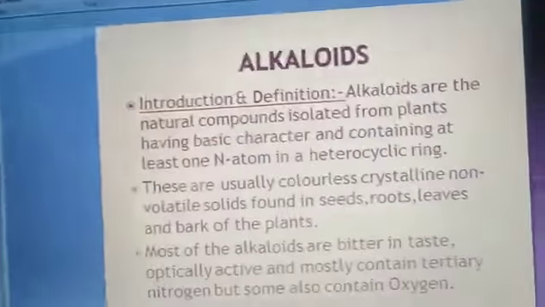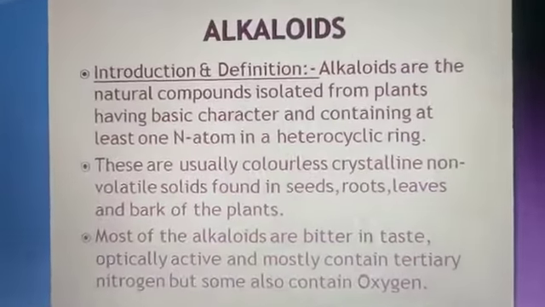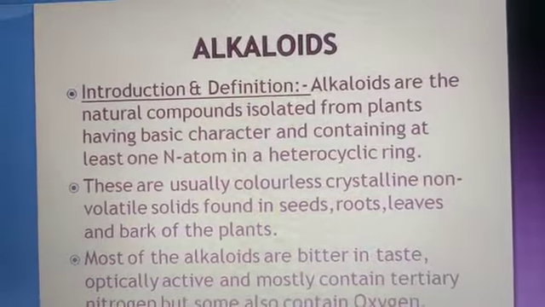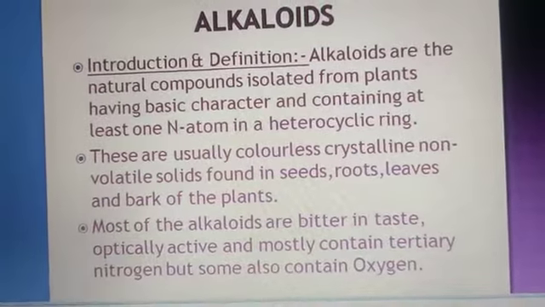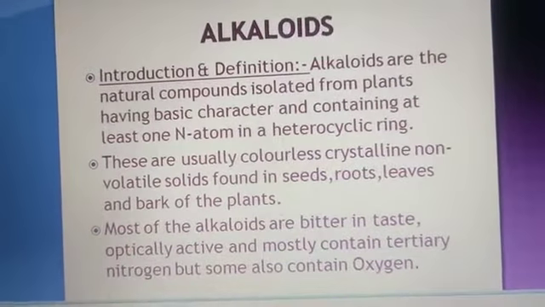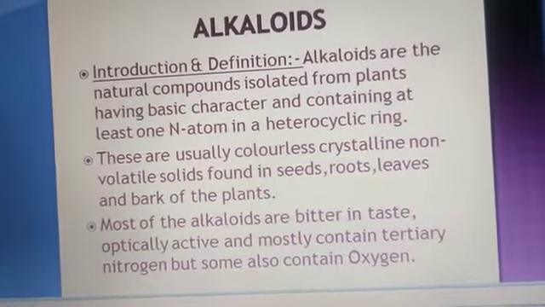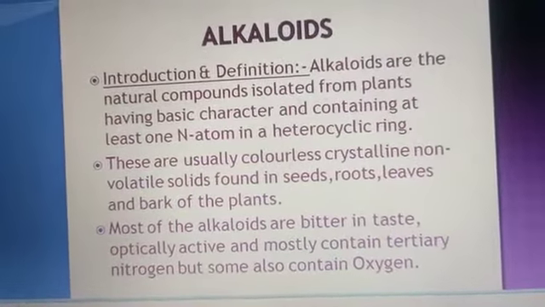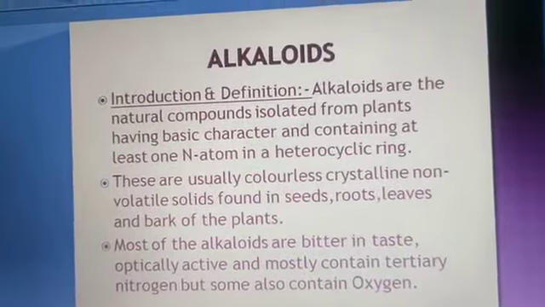First of all, we discuss the alkaloids: the introduction and the definition of alkaloids. The alkaloids are natural compounds isolated from plants, having basic character and containing at least one nitrogen atom in a heterocyclic ring. These are usually colorless, crystalline, non-volatile solids found in seeds, roots, leaves and the bark of the plant. Most alkaloids are bitter in taste, optically active and mostly contain tertiary nitrogen, but some also contain oxygen. There are two alkaloids in our syllabus, one is quinine and another is morphine.